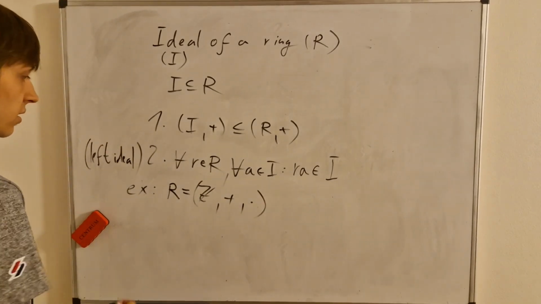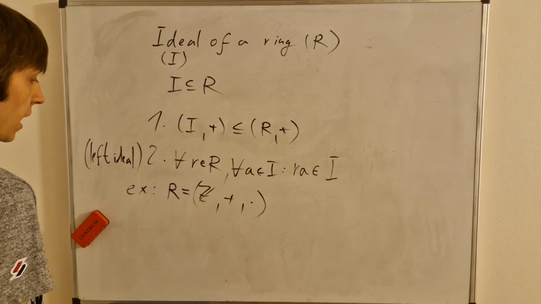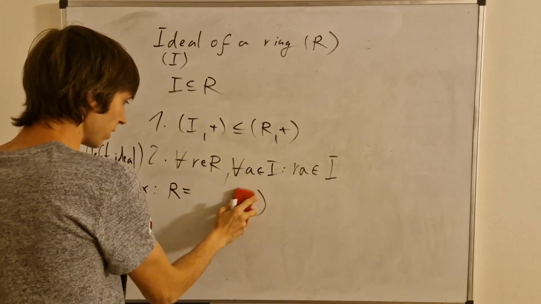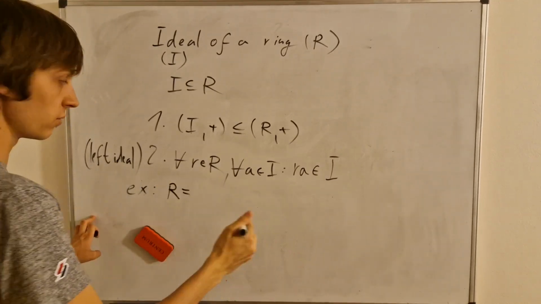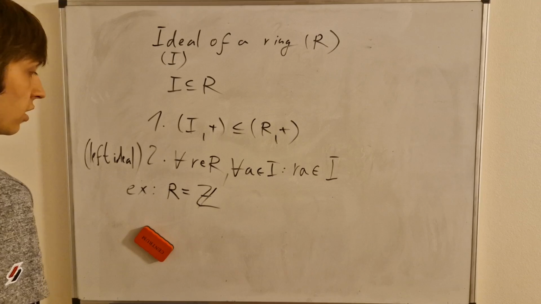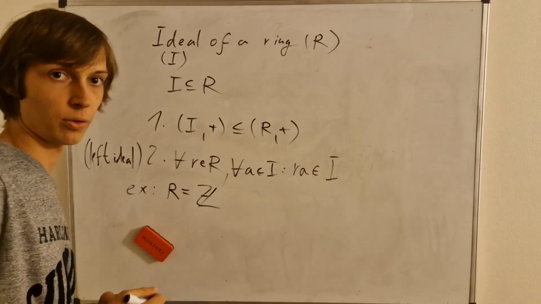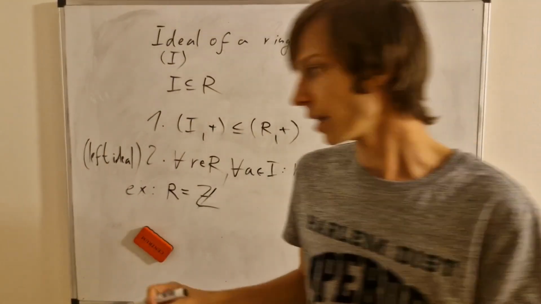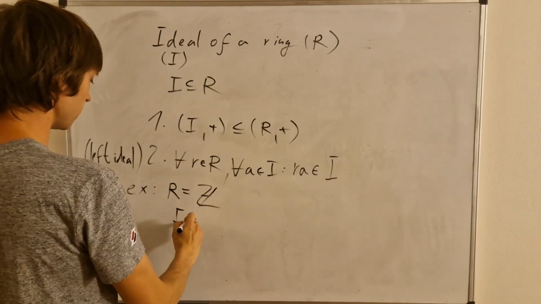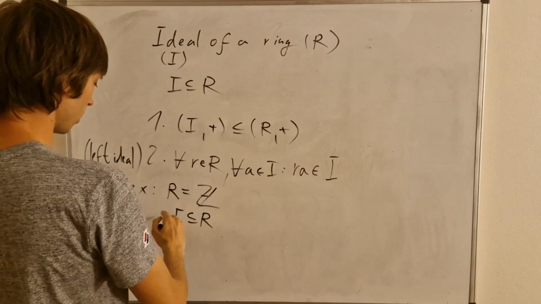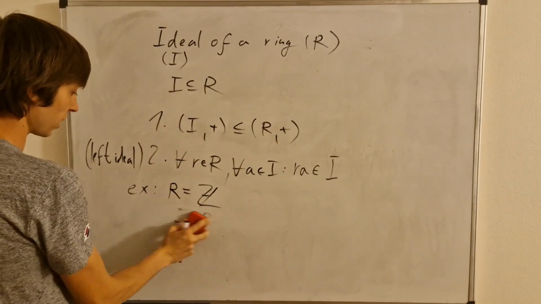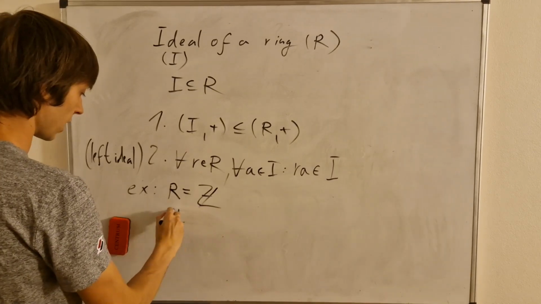So this is our ring, and I can just say integers, and I just mentioned verbally what the underlying operations are that are necessary. So we have the ring of integers, and then what could be our ideal as an example? Well, I is a subset of R. Instead of writing again, I could actually already write what the ideal itself is.